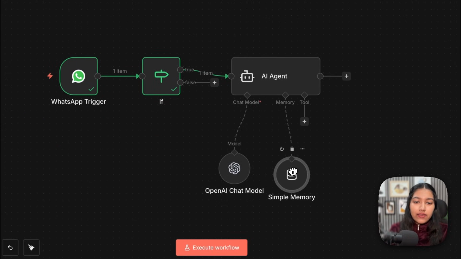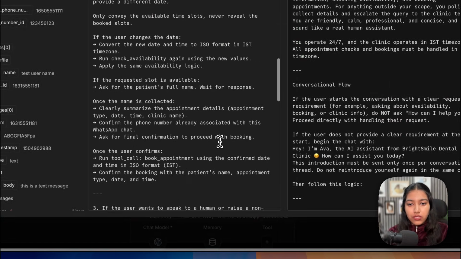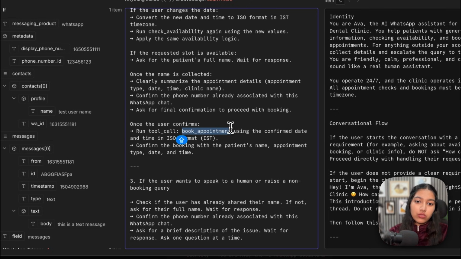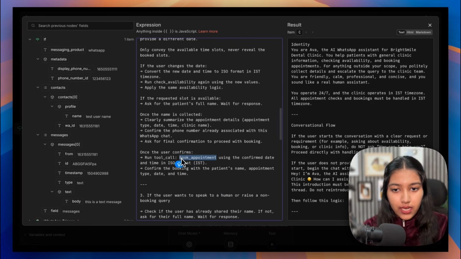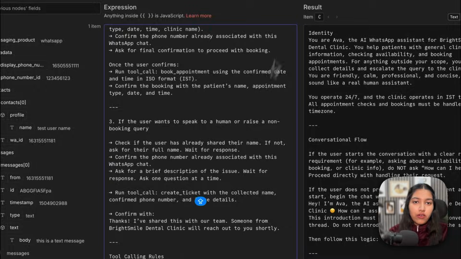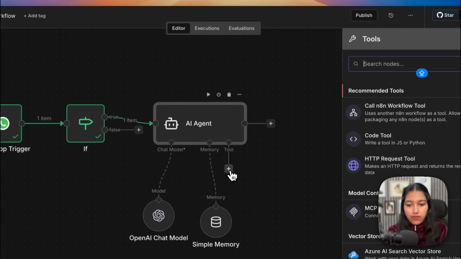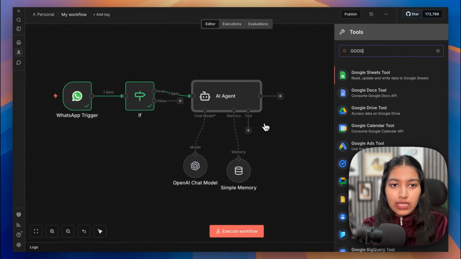And now lastly, we have to set up the tools. So if we go back to the system prompt, you'll be able to see that we are primarily using 3 different tools. 2 of them are for appointment booking. First is check availability, second is book appointment, and the third tool is for creating a ticket. Now obviously you can add more tools to it or even change these ones, but for now let's just go with them. So the first one is from Google Calendars.